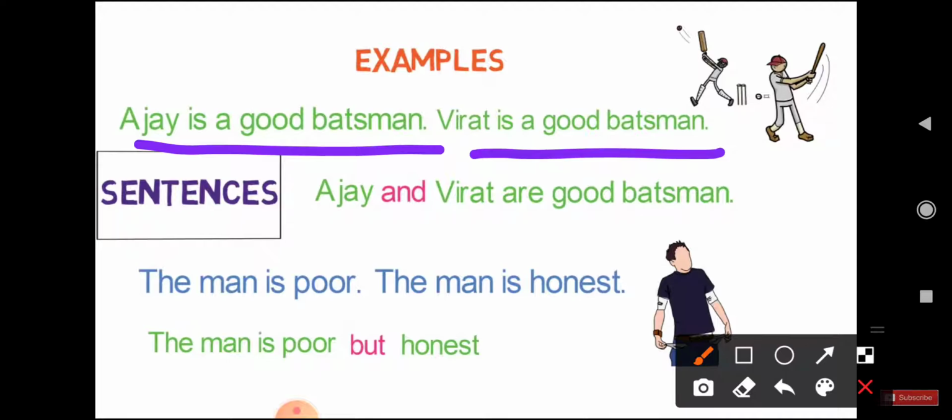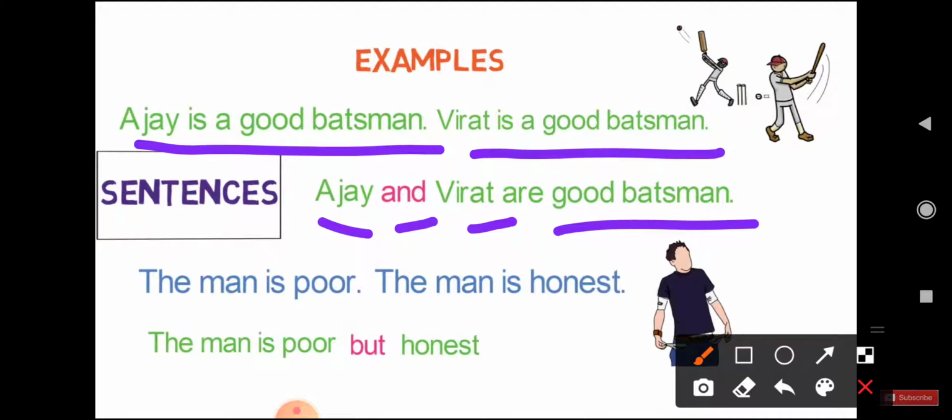Now let's see one more example with a conjunction. The same example: Ajay and Virat are good batsmen. Children, see here, it joins two words without changing its meaning.